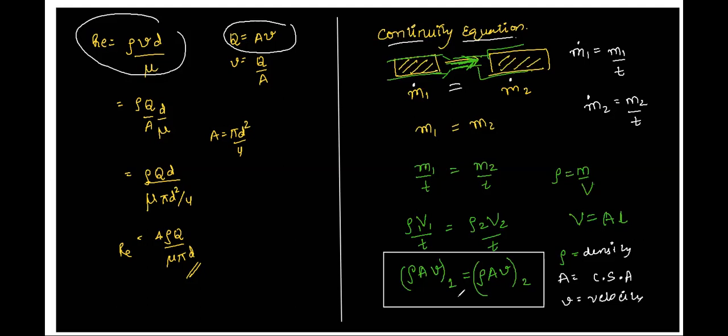So basically the point is, let's say one liquid was over here, let's say like this, right? Now this liquid traveled from one position to another position.